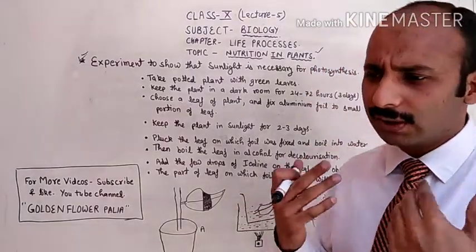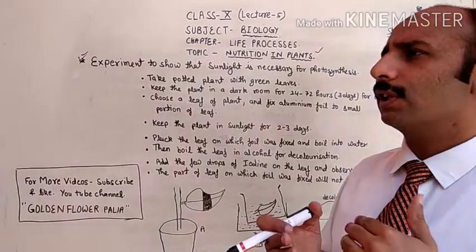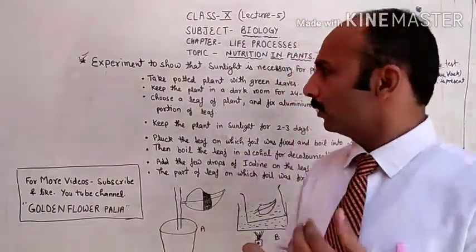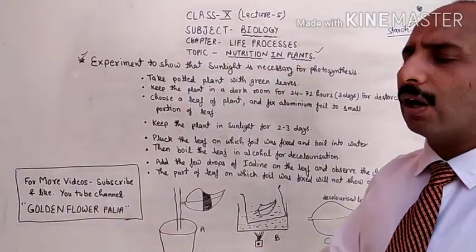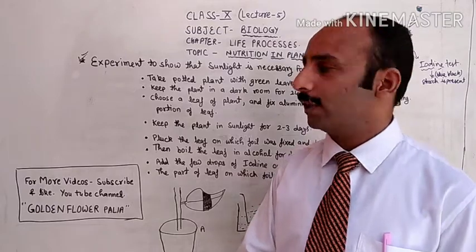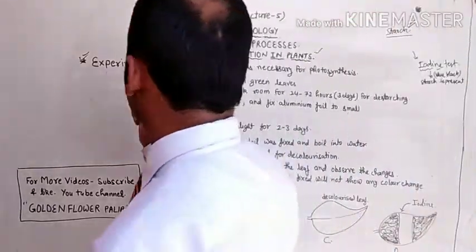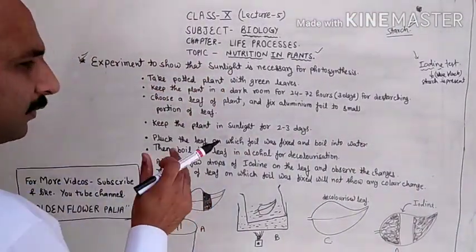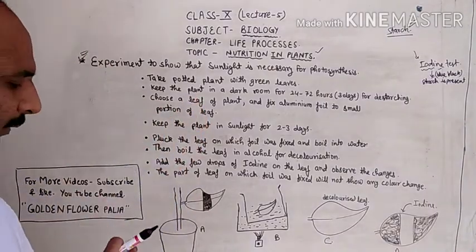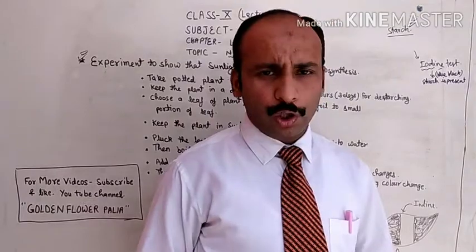So we have to give an experiment to explain that without sunlight the photosynthesis process cannot take place. I have written the steps here in a very small form. You can note them down, but I will tell you in the summary. Now, what you have to do?